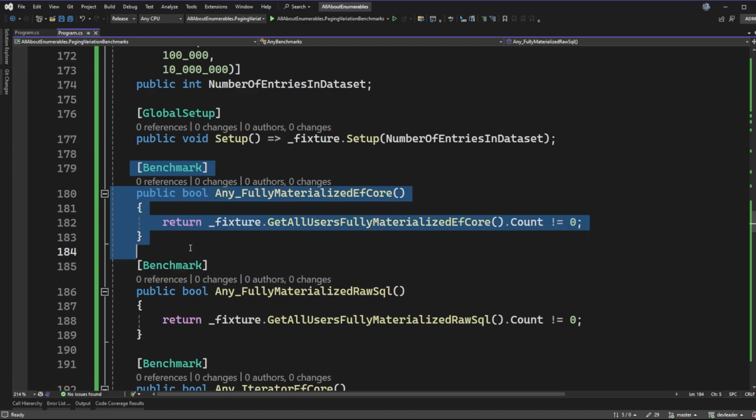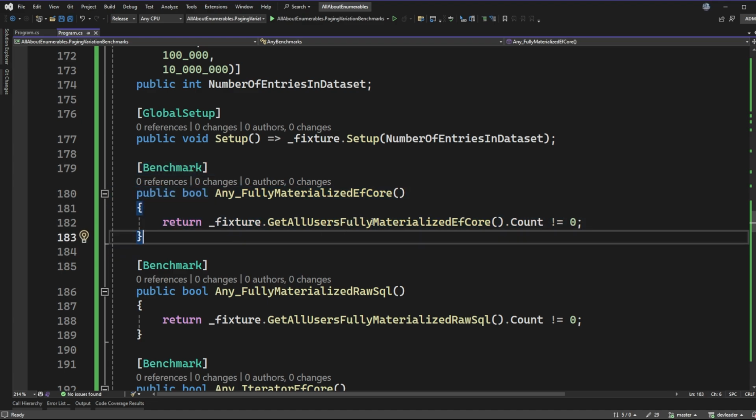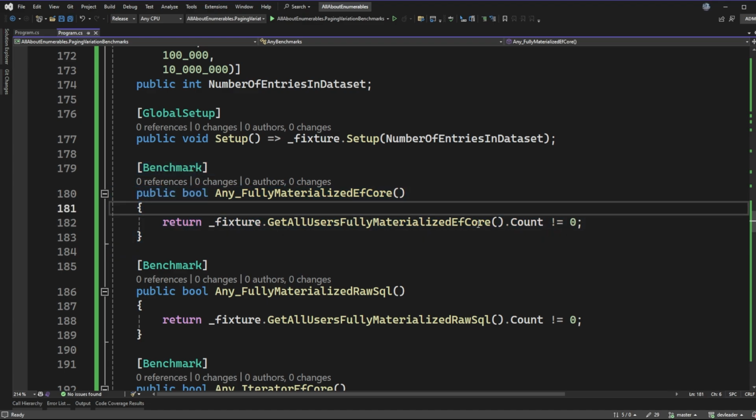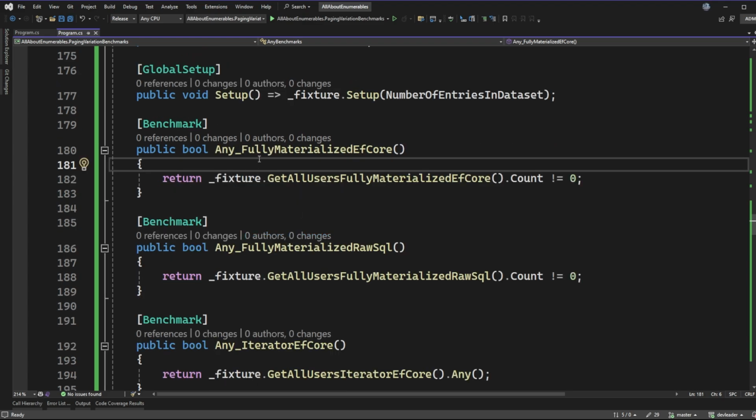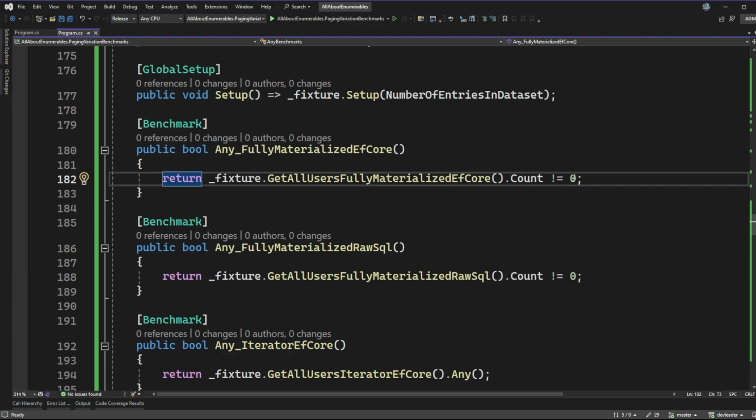Next, we get into the individual benchmark runs, and because I pulled that code out to be reusable, we've already looked at most of what it's doing. So that's why I said I don't want to waste all of your time going through all of the examples of these. But we can see that when we're doing any for a fully materialized Entity Framework Core, all that I'm doing is calling that method here, and I'm just doing count not equals zero.